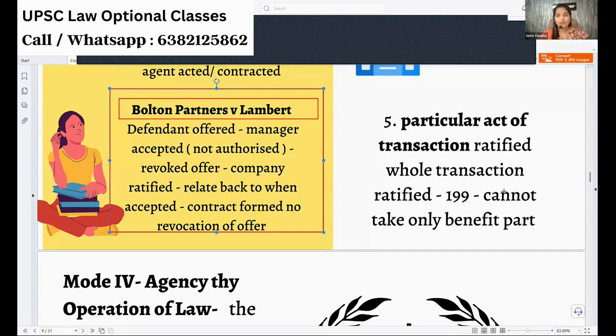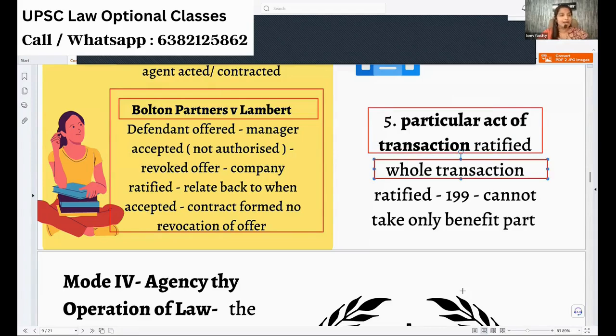Whether I can do that? No. A ratification of a particular act or transaction must be done for the whole transaction. Partial ratification, only taking the benefit, is invalid as per Section 199.